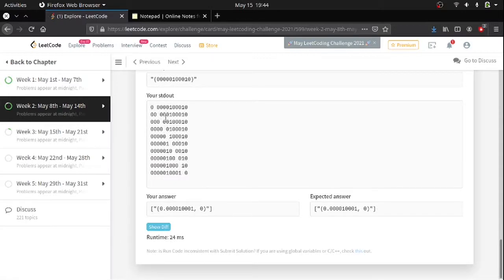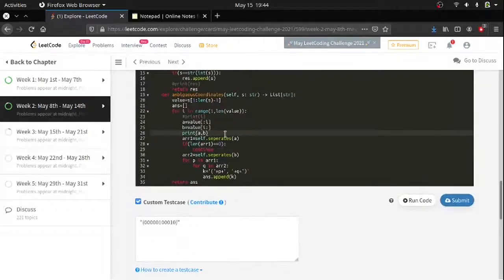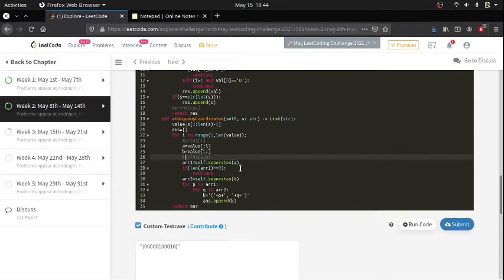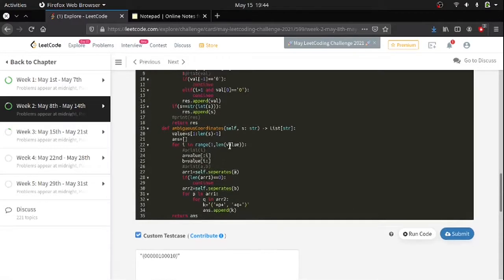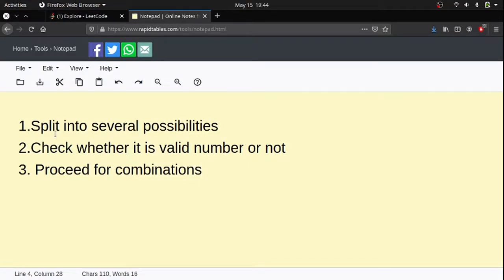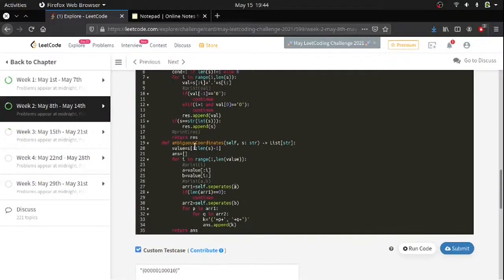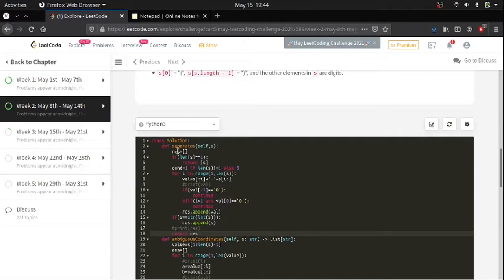At any place where I split, in any of the combinations there is at least one string element, so that we can check whether it is a number and add it to the coordinates, because coordinates can't be empty, right? So that's why I did it. After that, I pushed the element into another function, separates. It checks all the possibilities, checks whether each is a valid number or not, and returns an array.